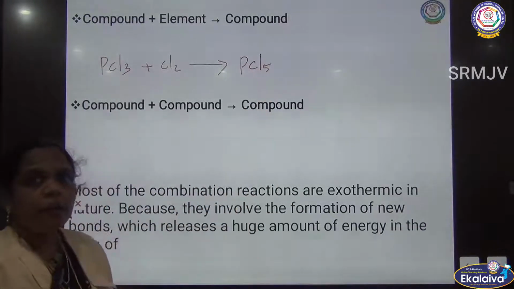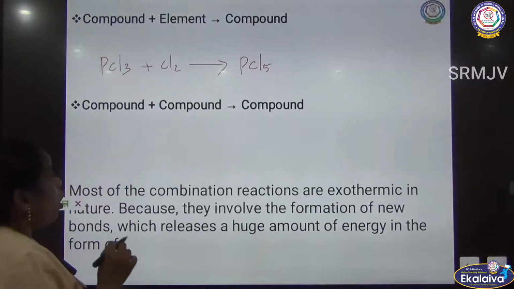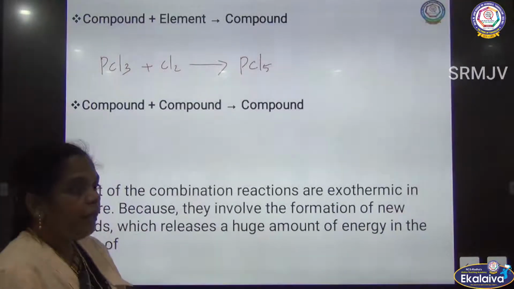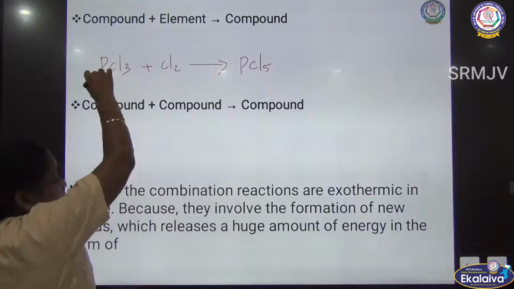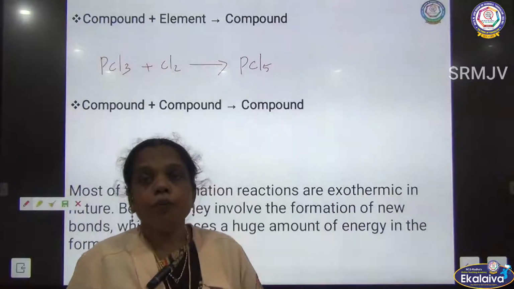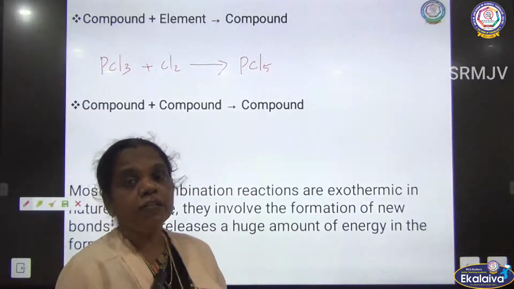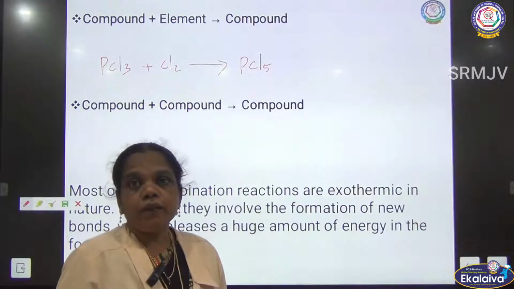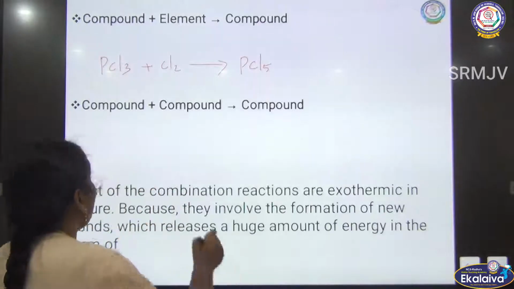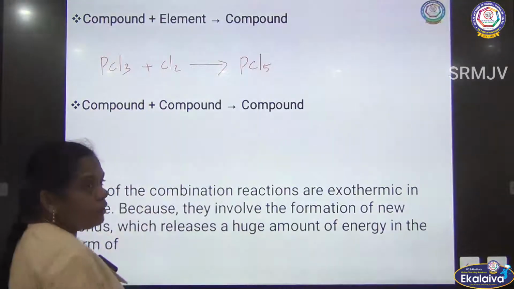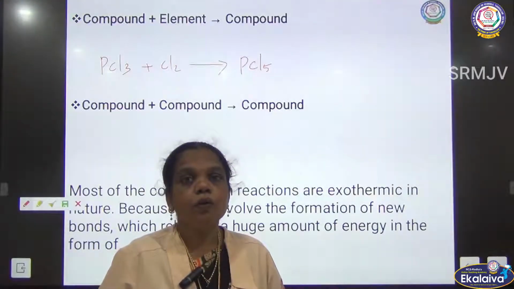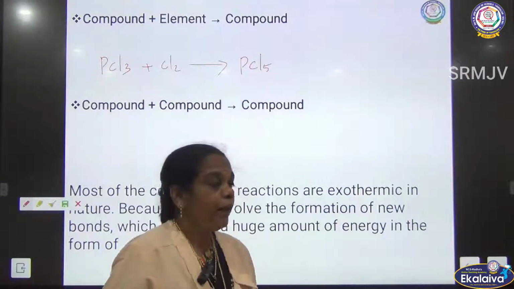So another type of combination reaction is compound plus element to give a new compound. Here the bond already present in phosphorus trichloride breaks, and a new combination of atoms takes place. So compound plus element gives compound.